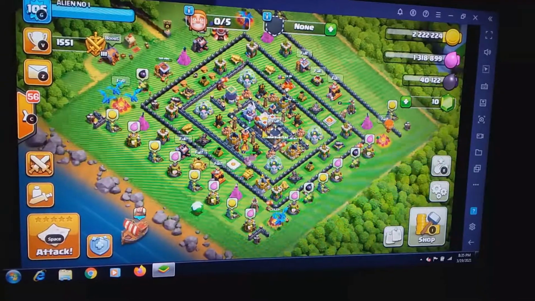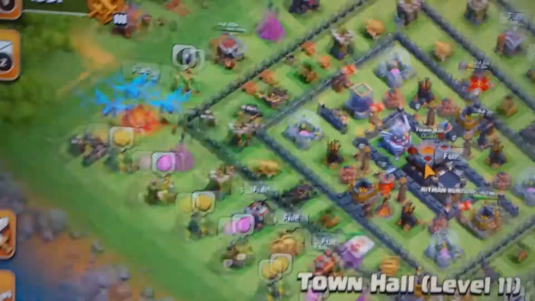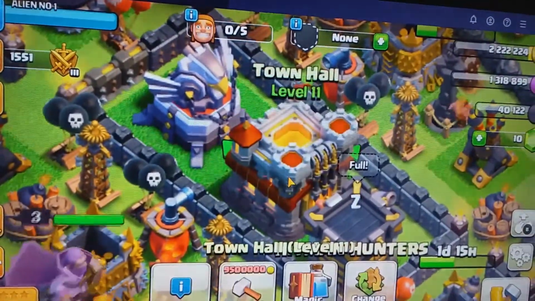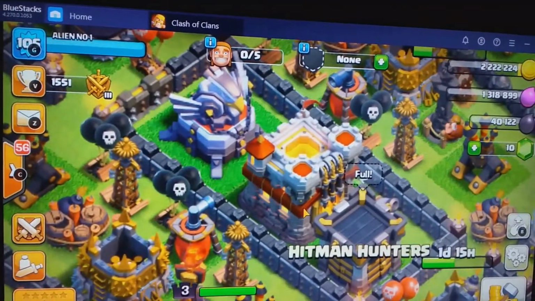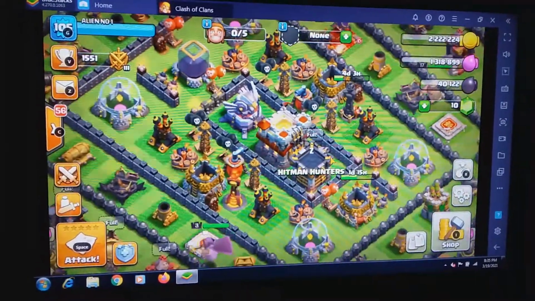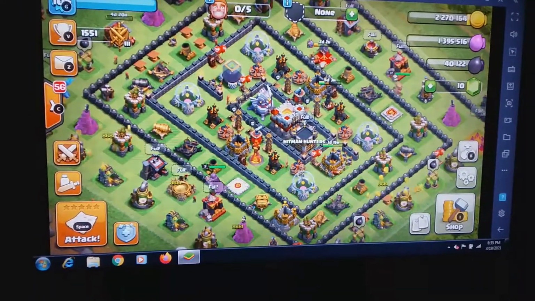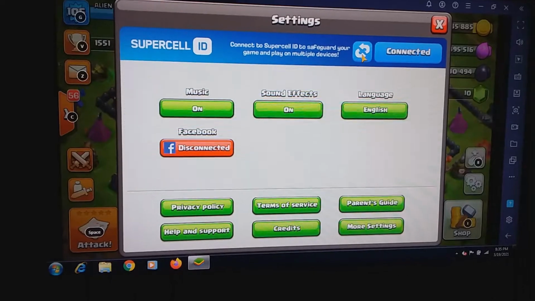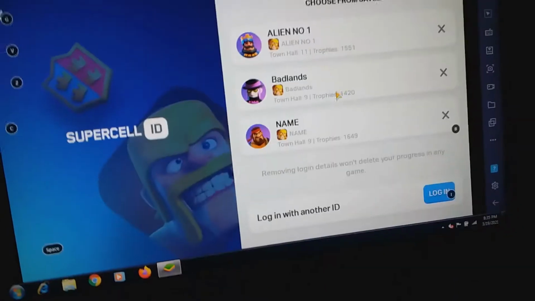But since this is Town Hall 11, see, this is Town Hall. I'll just try to zoom in. This is what Town Hall 11 is. So to introduce you guys to the game, I would like to switch to the lower account which my father has. I'll tell you how. And you can connect all the devices, like all the accounts, to one particular device. Even that is possible. So I'm going to tell you this in the introduction part itself, which makes my life also easier to introduce you to the game called Clash of Clans.